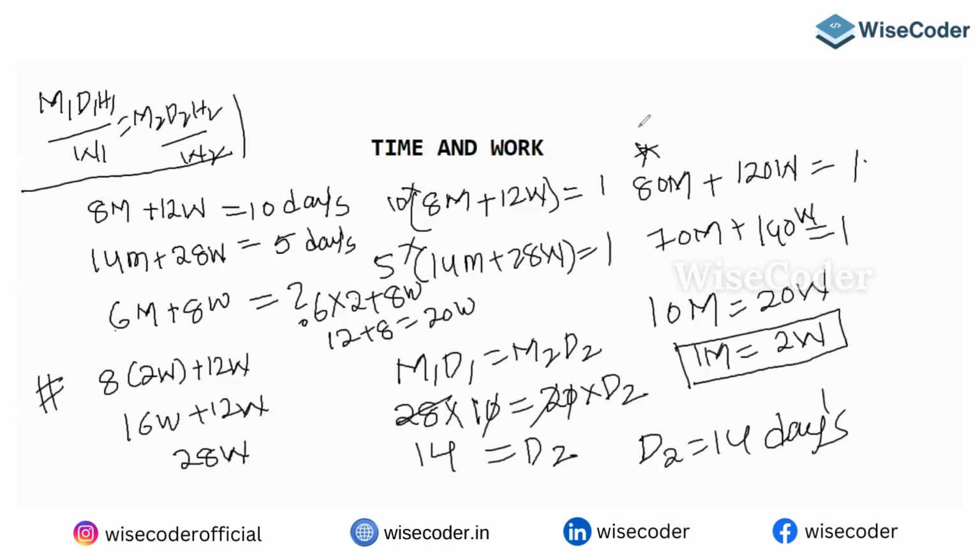So in the next session, we'll see efficiency, how efficiency comes into the picture, and problems related to wages, how the wages are distributed according to their work. Then we'll see questions based on alternate work. If the people are working together, we have seen. If the people are working alternately, then how things go. That is one of the types of questions.